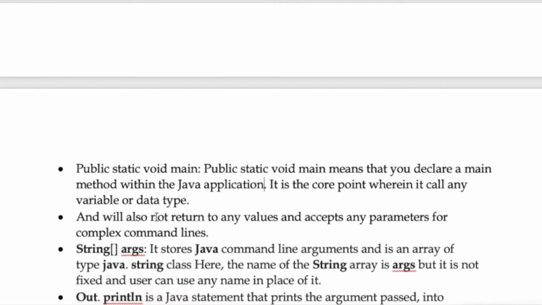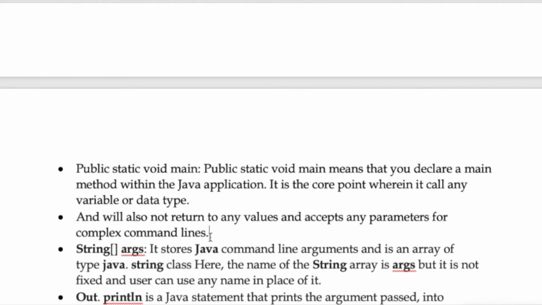It is the core point wherein we call any variable or data type. So public static void main is the core point wherein we call the variable or any data type in Java. It also does not return any values, and accepts parameters for complex command lines. In C, if we initialize int main, we need to return some value, which is an integral value. Java does not need to return any values, like Python.